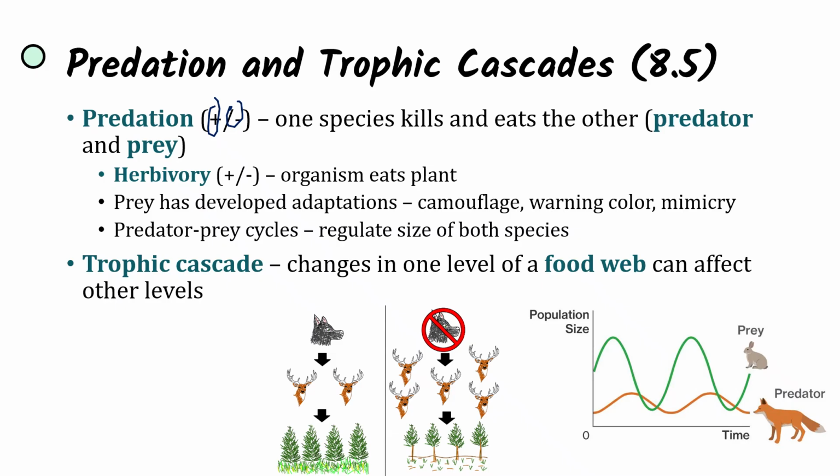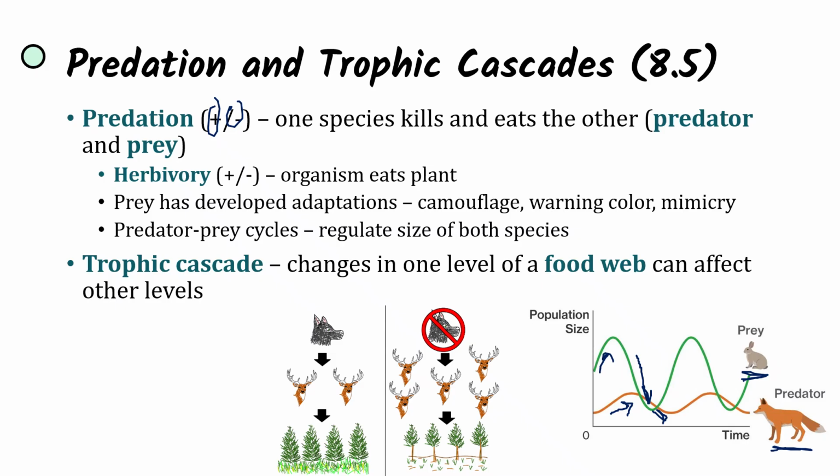And so there's also going to be predator-prey cycles that have developed, which are going to regulate the sizes of both species. For instance, over here we see our rabbit, the prey, and our predator, the fox. And as the rabbit population is going to grow, the foxes are going to be eating good, and they're going to be growing as well because there are more rabbits to eat. But because of that eating, the rabbit population size is going to decline. And so then the fox population will also decline because there's less prey. And in this way, these oscillations are going to regulate the size of both species.